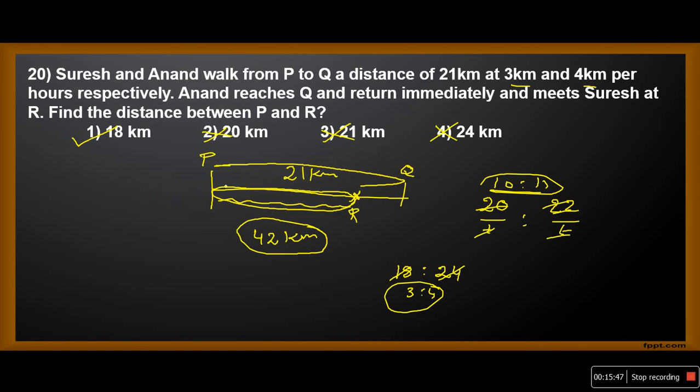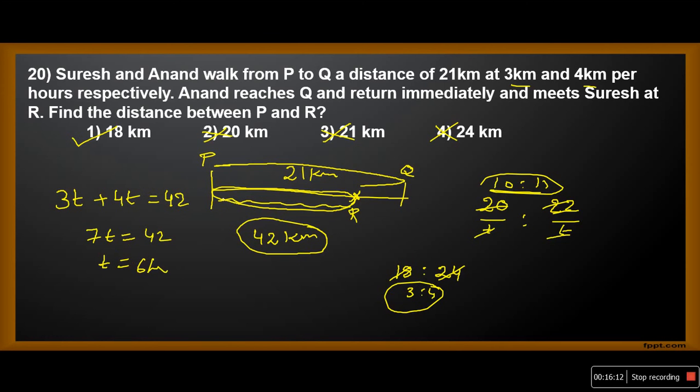Assume that after T hours both of them are meeting. So the distance covered by Suresh will be 3T and the distance covered by Anand will be 4T. By the time they meet each other, the total distance covered by them is 42, because Anand covered this part, and Suresh covered this part. That is nothing but 2 times 21, 42. So 7T equals 42, T equals 6 hours.